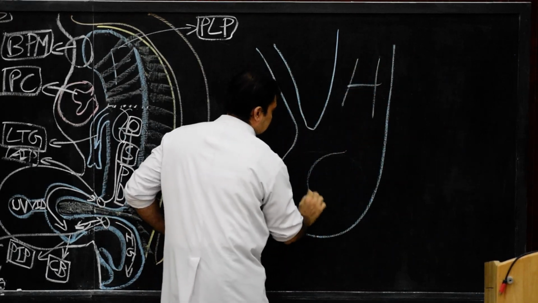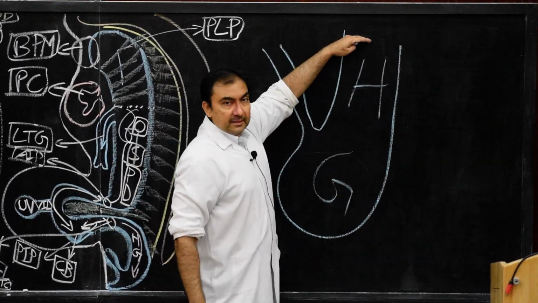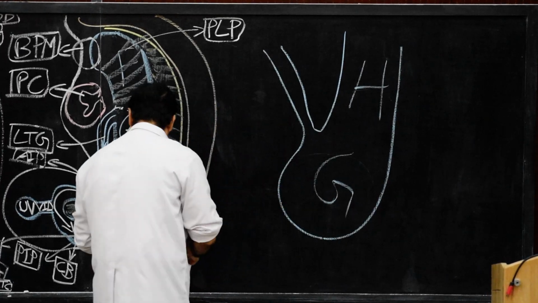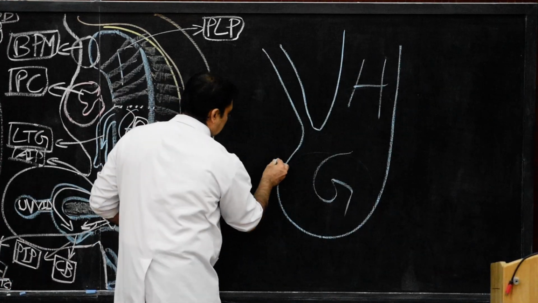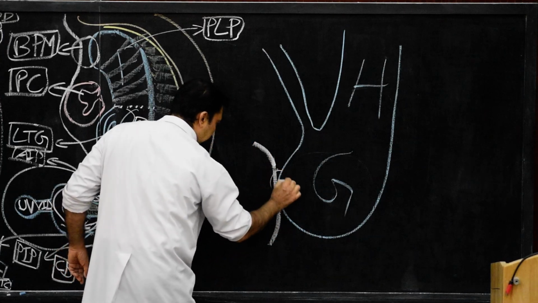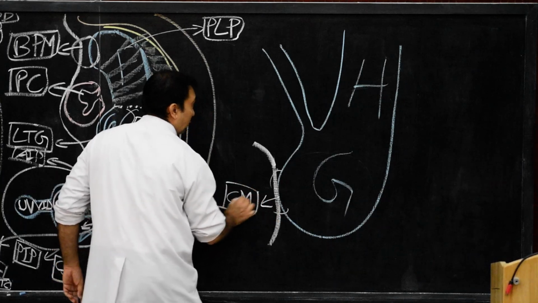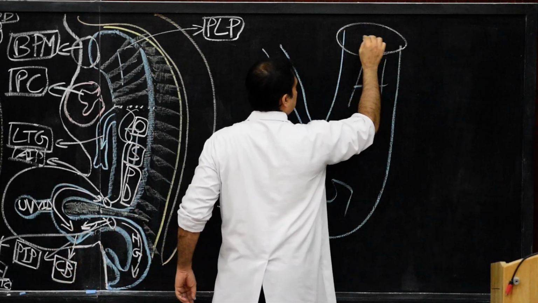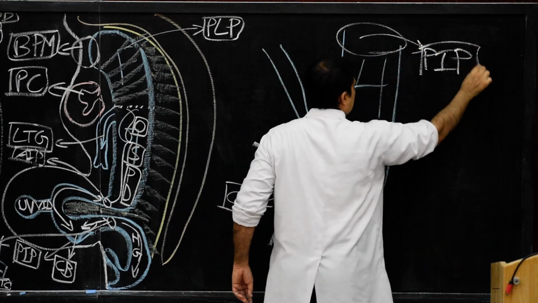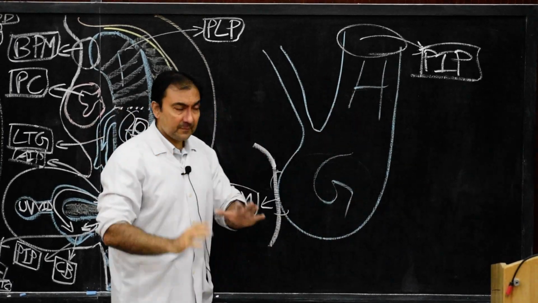So this is the entire hindgut, from the posterior intestinal portal till here, the cloacal membrane. And here, if I show the cloacal membrane, then this entire ring structure is the cloacal membrane. And over here, this portion will be the posterior intestinal portal. So this much is the sagittal section of the hindgut.